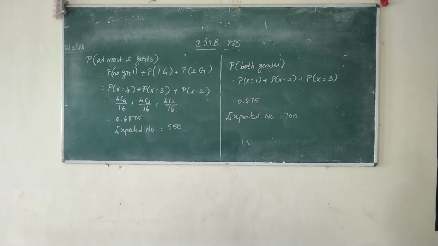So when you are given a problem, you decide whether you are going to solve it by binomial or by Poisson. When it is a small number of trials, you can go for binomial. When it is a large number, we can go for Poisson. When you discuss the problems, you can identify from the statement itself where to go for binomial and where to go for Poisson. Even if you solve the same problem by the other one, nothing wrong in that. You will be given the marks.